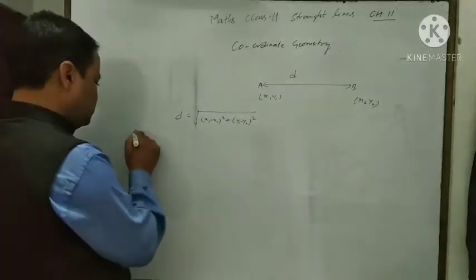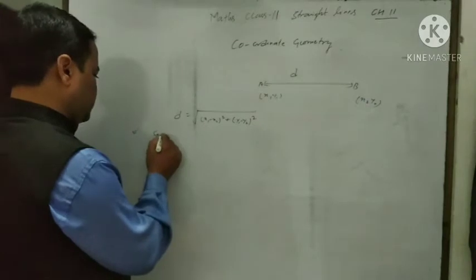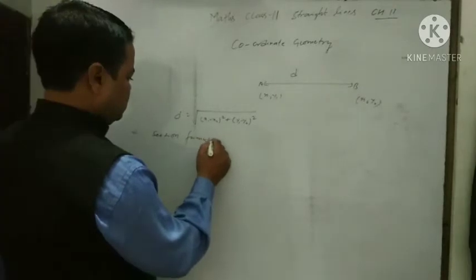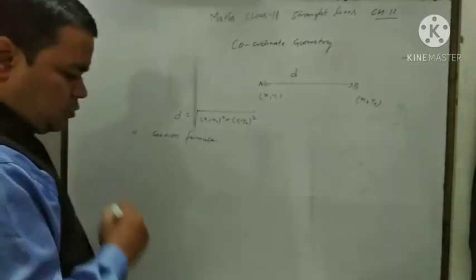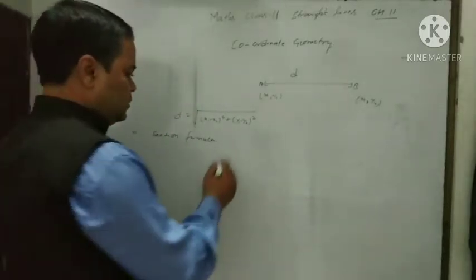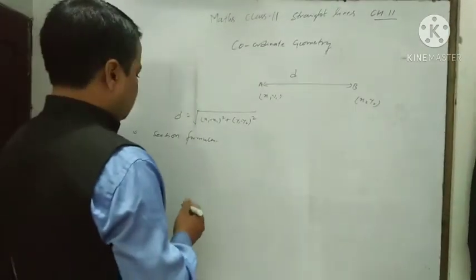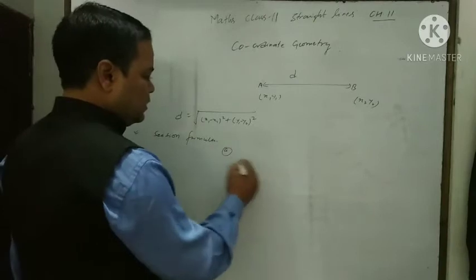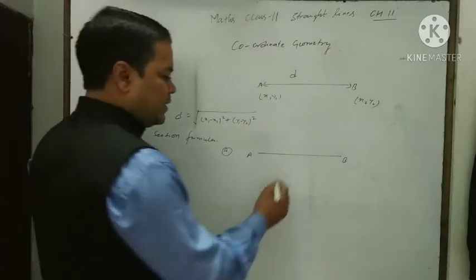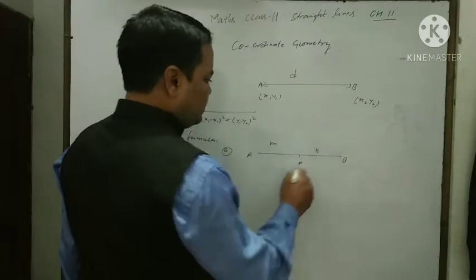Similarly, we also studied in class 10 the section formula. Here in the section formula we discuss two types. First condition: let our line segment AB be divided by a point P in a ratio m:n internally.